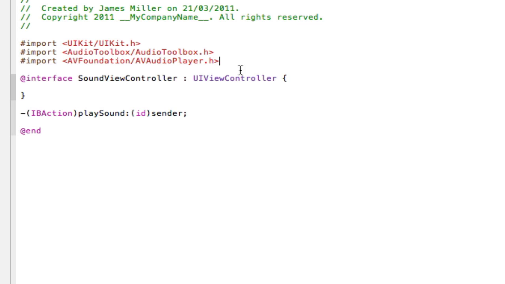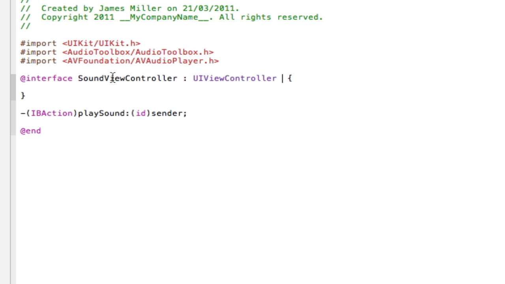The reason why I put it in the .h instead of the .m is because I'm going to make it the delegate. I'm going to make this file the delegate file for our sound player, just to make it easier for you to see what I'm doing by declaring stuff in the .h. You don't need to declare stuff in the .h. It's perfectly easy to do it in the .m, but I'm going to do it so I can release them easier and use them later when we do the play, pause, stop, and you'll see why.